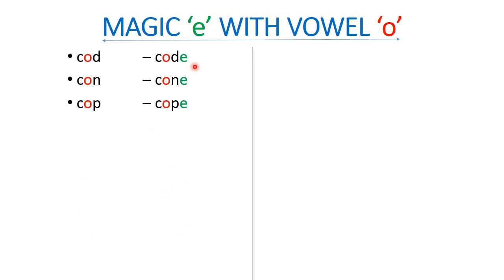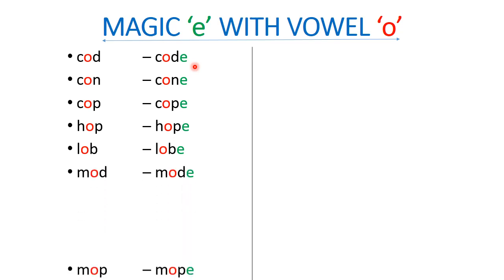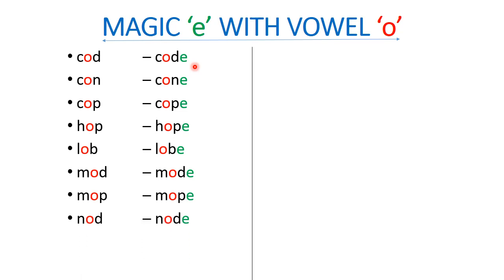Cop, cope. Hop, hope. Lob, lobe. Mod, mode. Mop, mope. Nod, node. Tot, tote. Rob, robe.